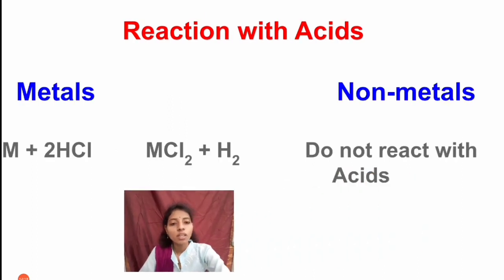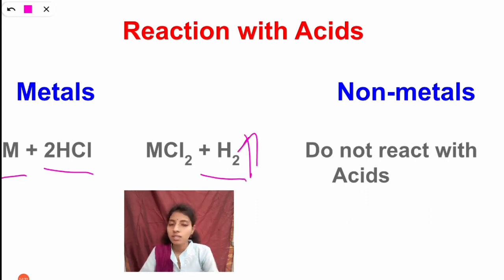So you can see here the reaction of acids with metals and non-metals. When metals react with acid, they form salt and release hydrogen gas. The non-metals do not react with acids.